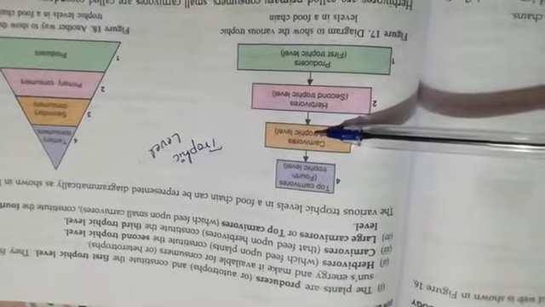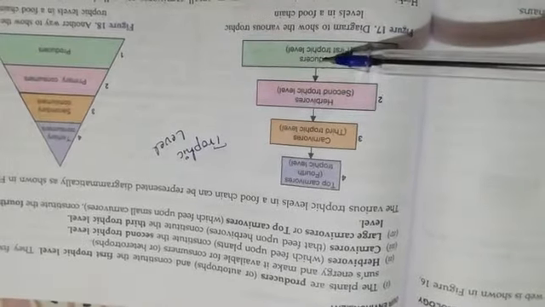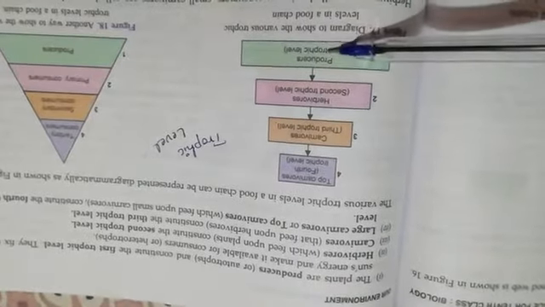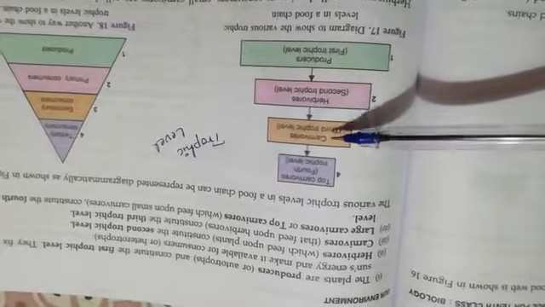Like this the transfer of food takes place in a food chain. Each step from which the food is going to transfer is considered as a trophic level. So this is the first trophic level, second trophic level, third trophic level and fourth trophic level.